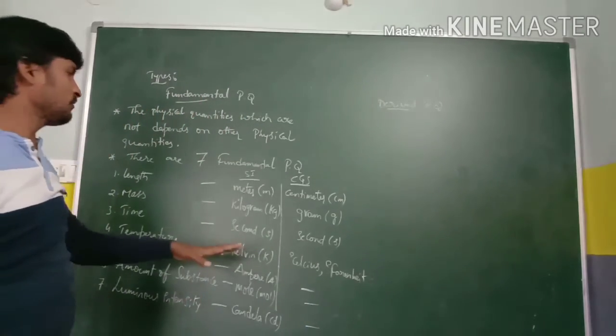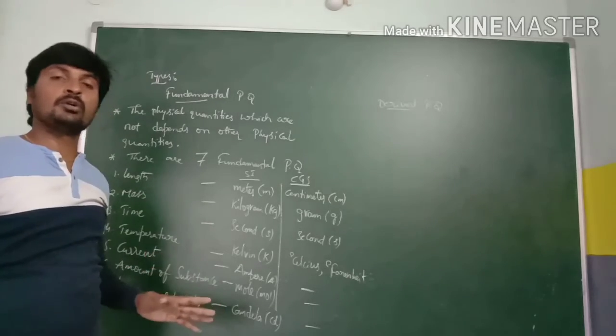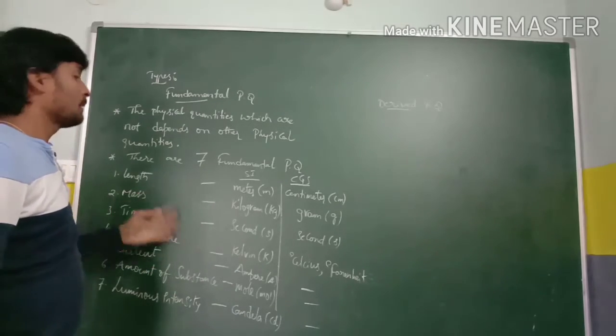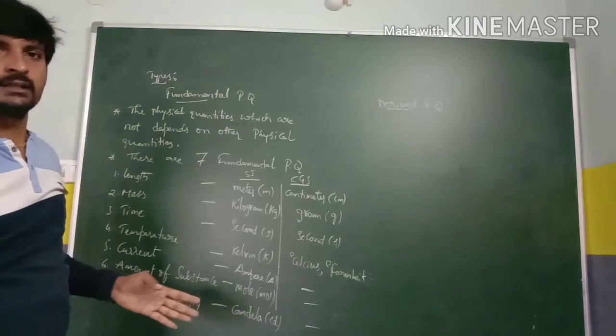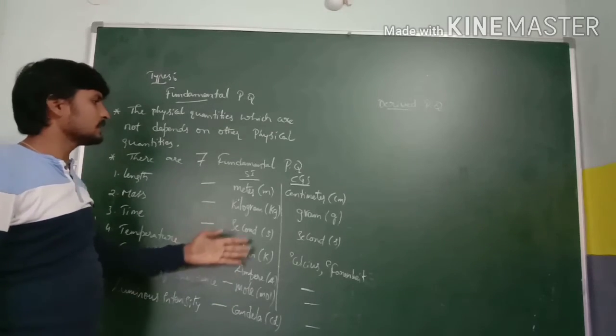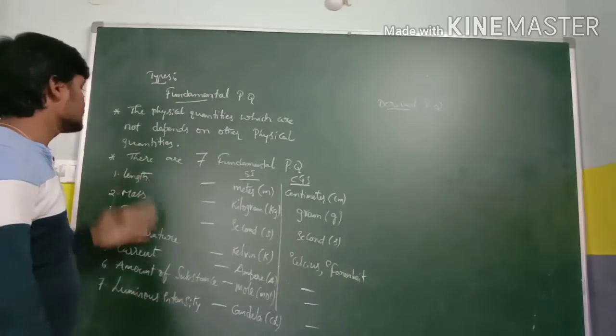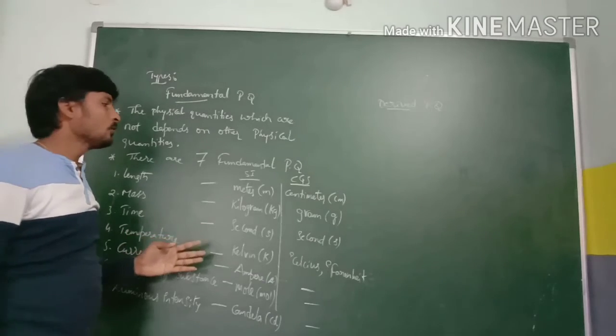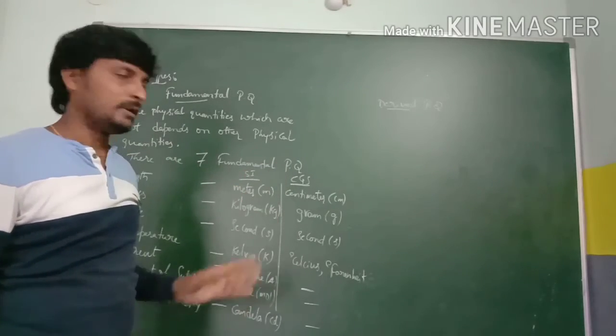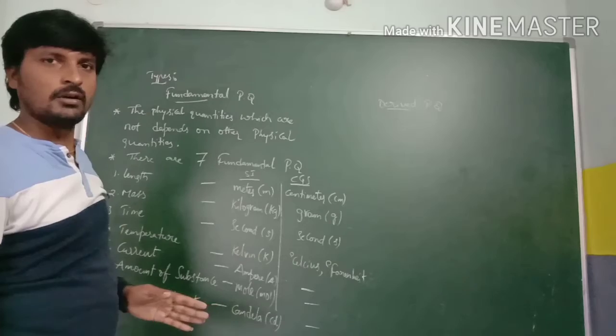So remember, these 7 fundamental physical quantities are very important, and these are the basic fundamental physical quantities. Remember the units in both SI and CGS for each and every physical quantity. It's better to know the SI unit and CGS unit. Why?